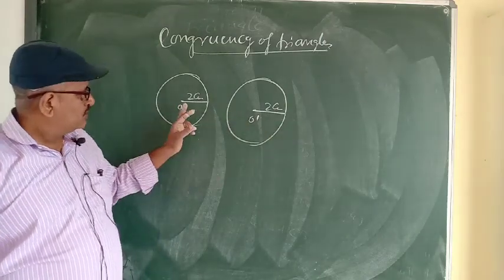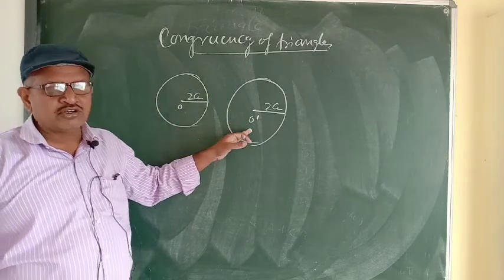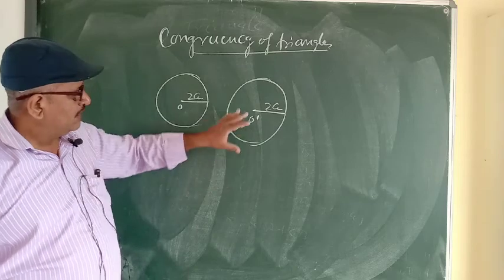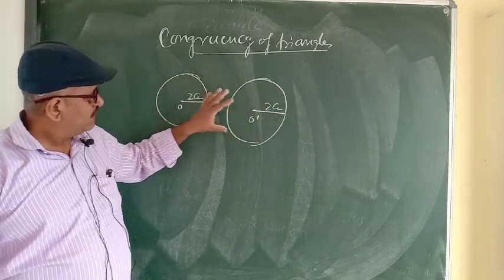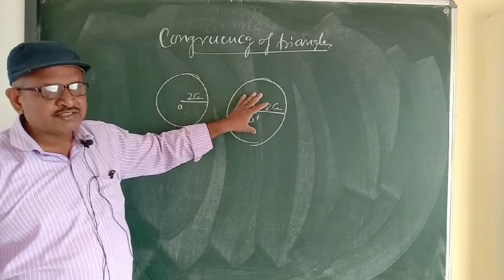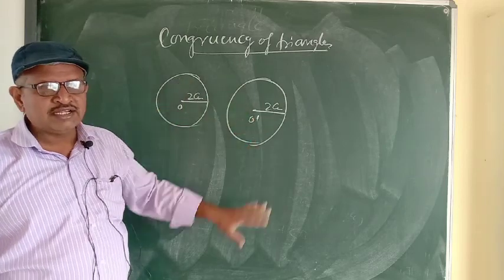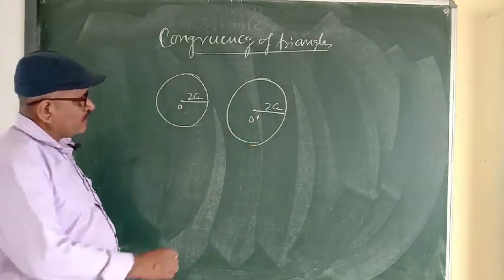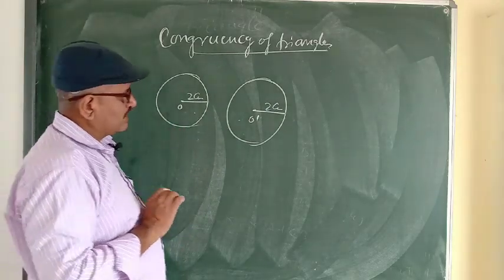So they have the same shape and same size, and these two circles are called congruent circles. If we put one circle on the other, both circles will exactly coincide.